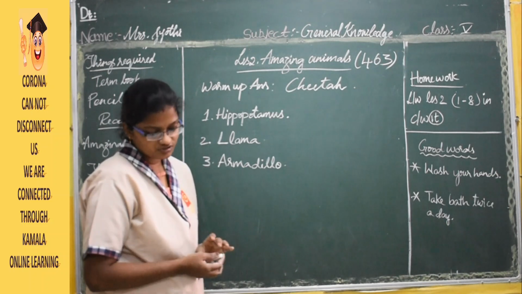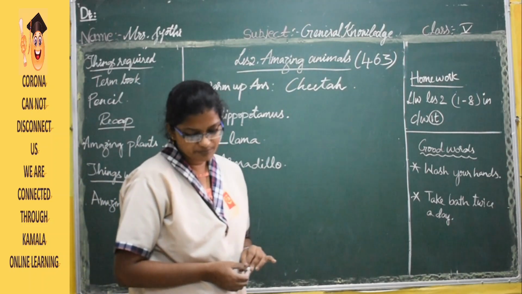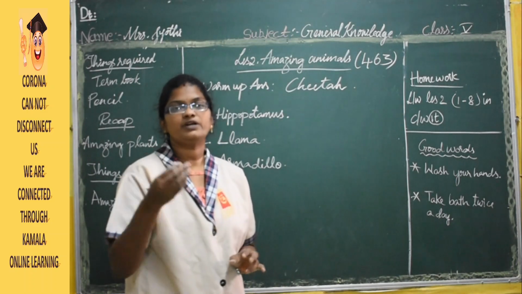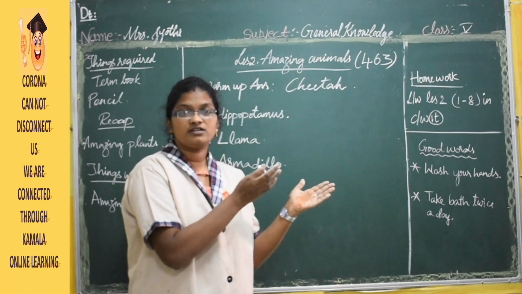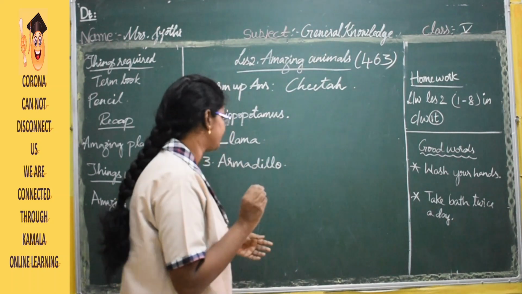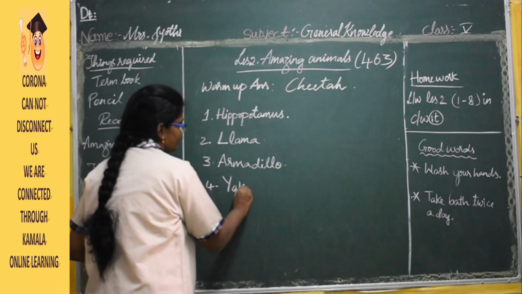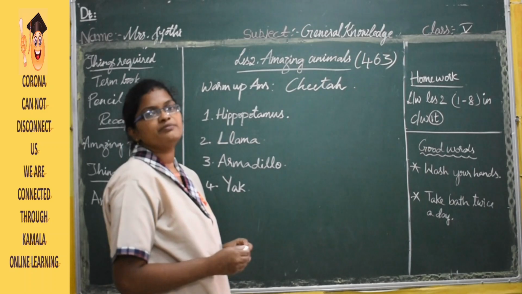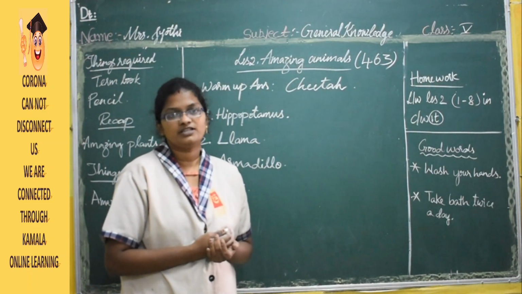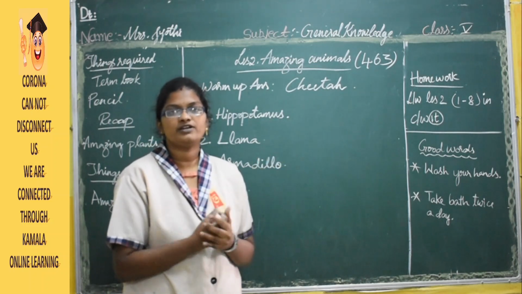Now going to the fourth one. This hairy mountain animal is reared for milk, hide, meat and transportation. Everybody knows this animal. You have started learning about it from nursery itself. It is yak. If you look at this animal, its body is completely filled with hair. Every part of its body is completely filled with hair.